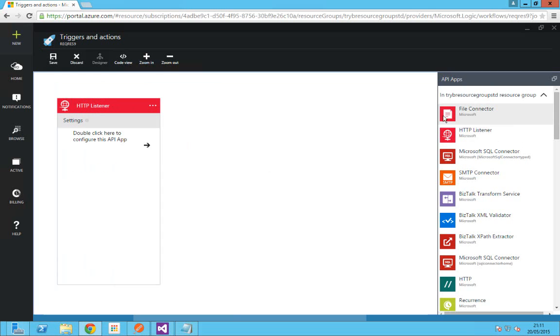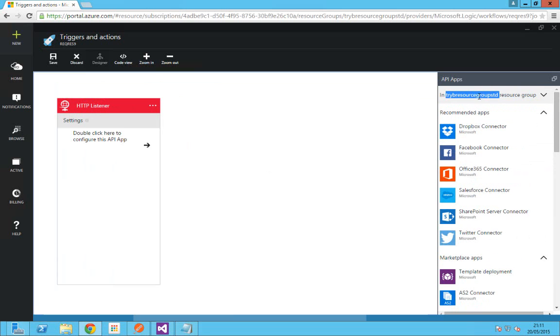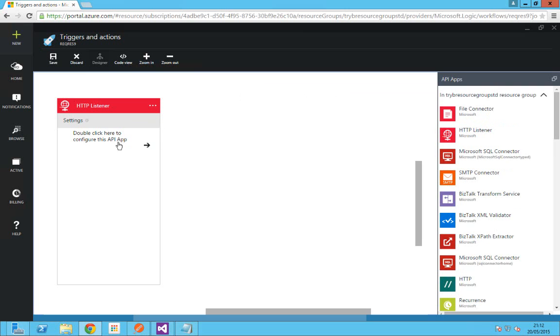So these are the API apps which I have configured under my existing resource group. As you can see here, this is the resource, and this is the name of the resource group. I've provisioned all these API apps. So when I click on the HTTP listener, the API app is loaded here. Click on this arrow mark. You have to choose a trigger.